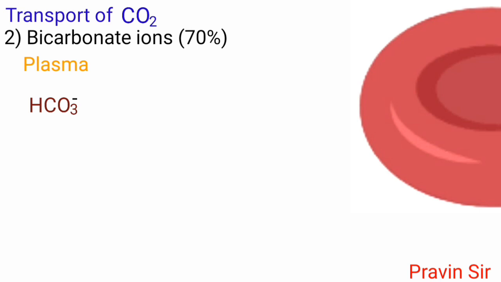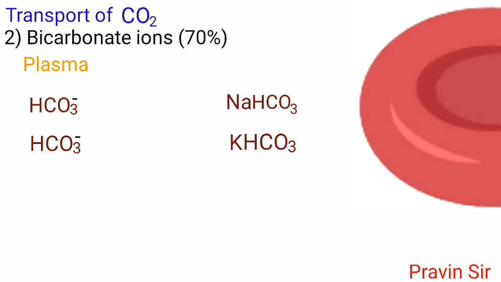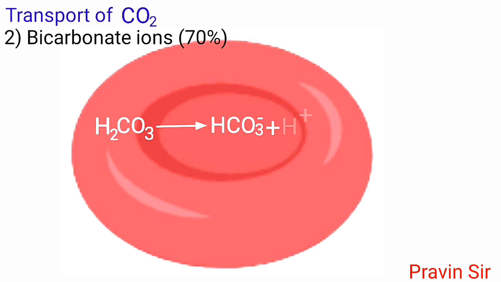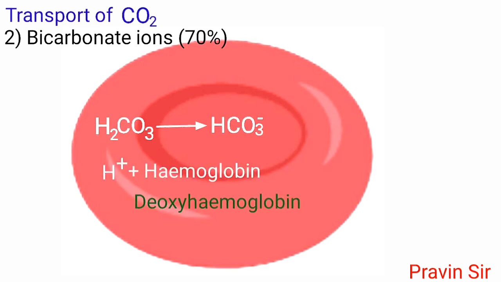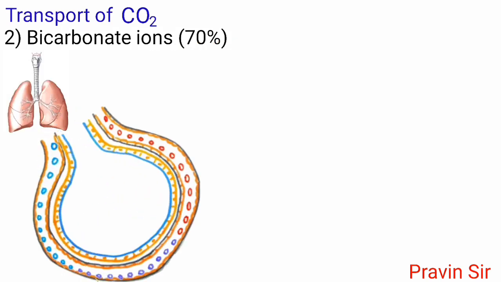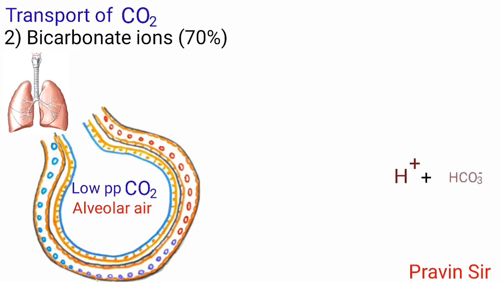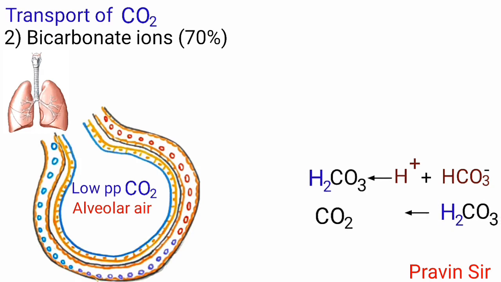HCO3 in plasma forms sodium bicarbonate and potassium bicarbonate with sodium and potassium ions. H+ is taken up by hemoglobin to form deoxyhemoglobin, reduced hemoglobin. At the level of the lungs, in response to the low partial pressure of carbon dioxide of the alveolar air, hydrogen ion and bicarbonate ions recombine to form carbonic acid, which in turn yields carbon dioxide and water.